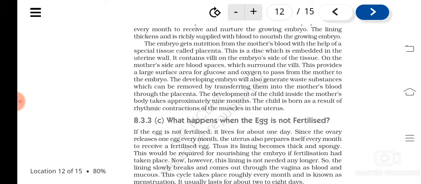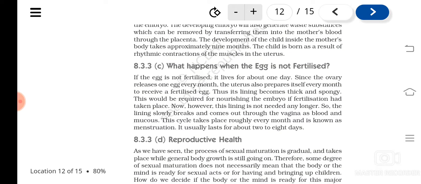So if fertilization does not happen, what will happen? If the egg is not fertilized, it stays there for one more day, and then the egg degenerates. This thick lining of the uterus is needed for the fertilized egg to grow, and if fertilization does not happen, the lining is not needed anymore.